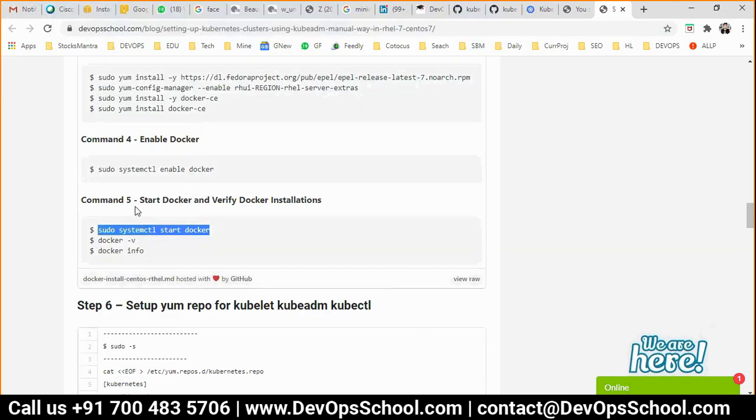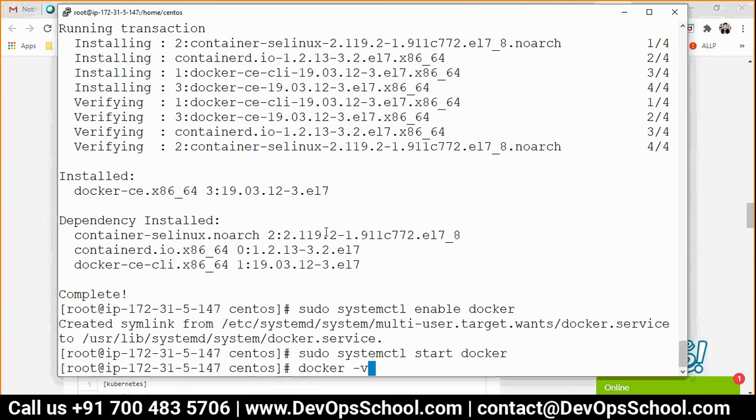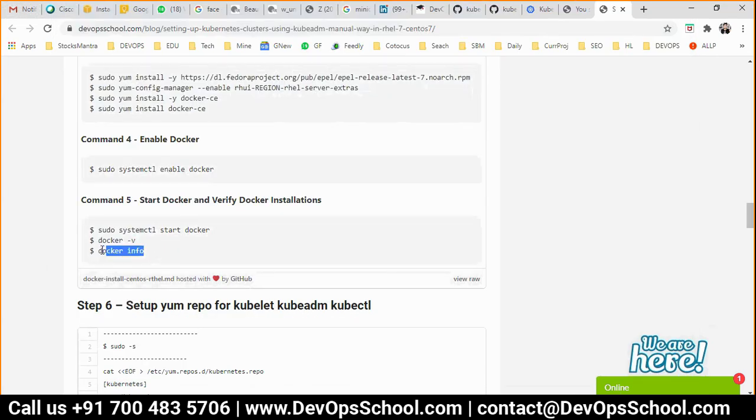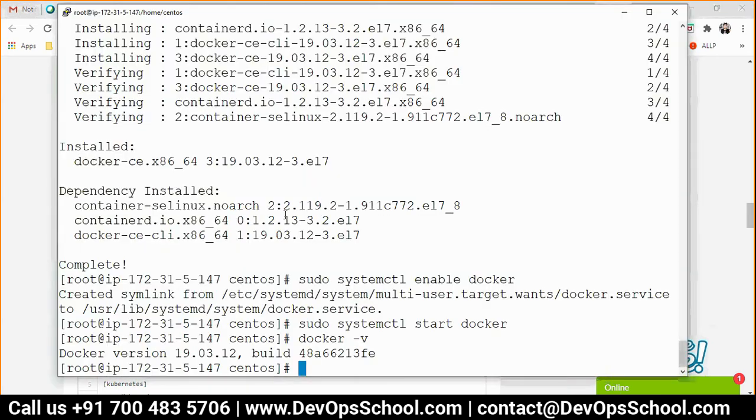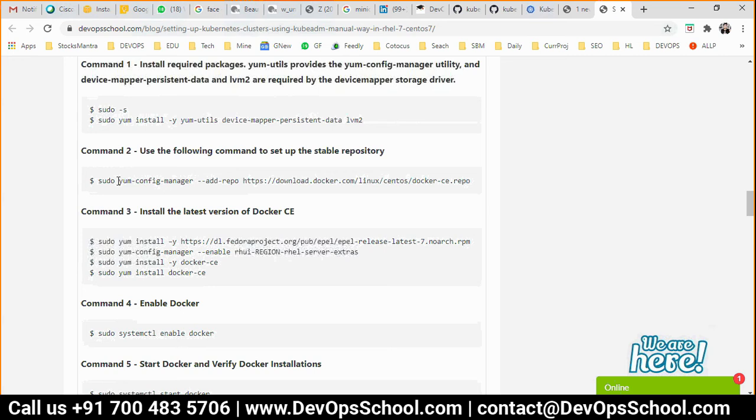Okay, guys. So I enabled it here. I started it. I will just validate here. docker -v. See, Docker installed, 19.03, and docker info. I'll validate whether it's running or not. Okay. So now this is the Docker installation.